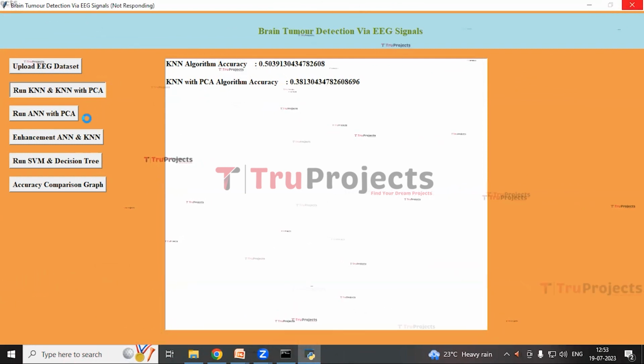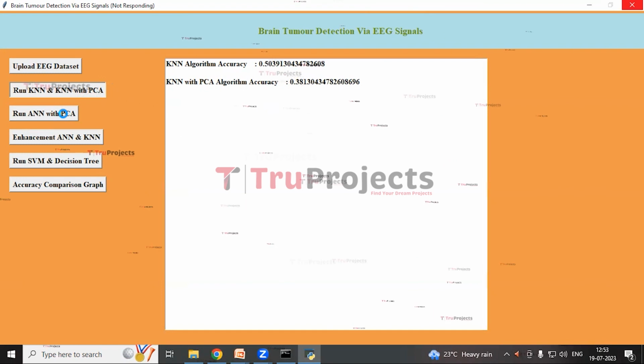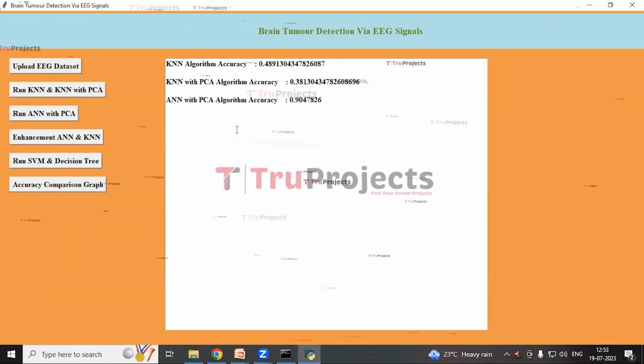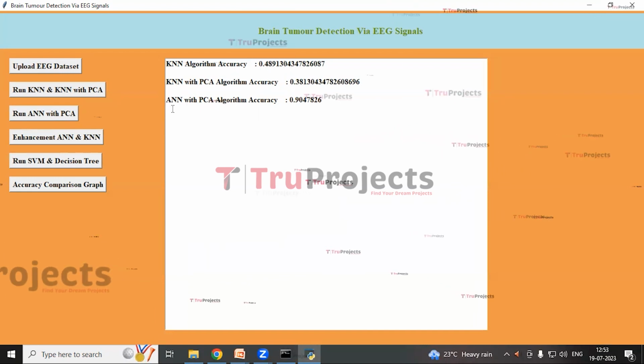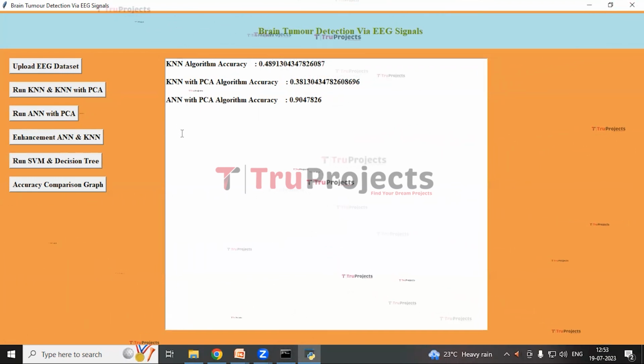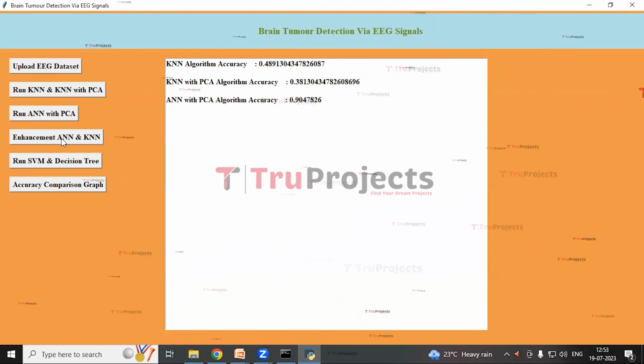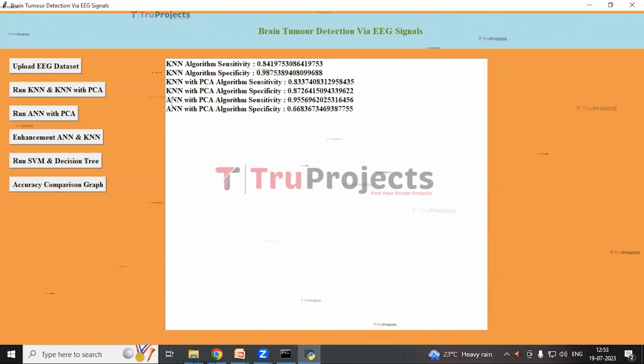Next we will be running ANN with PCA. So click on the button run ANN with PCA. Here is the accuracy of the ANN with PCA algorithm. Next click on the button enhancement of ANN and KNN. Here we have the sensitivity and specificity.